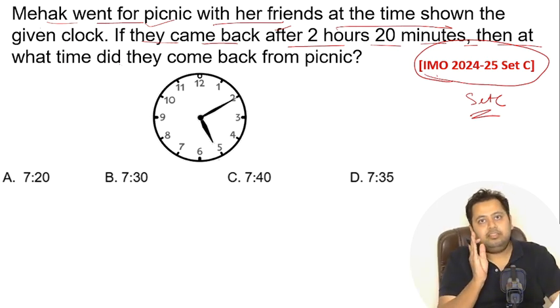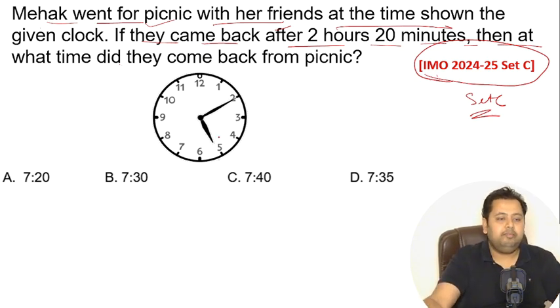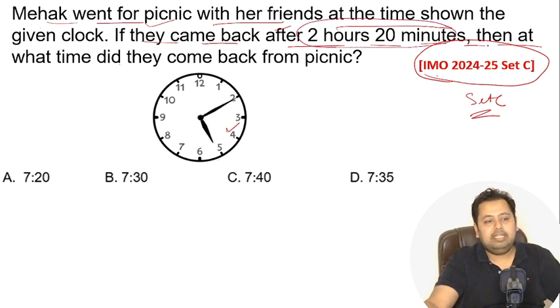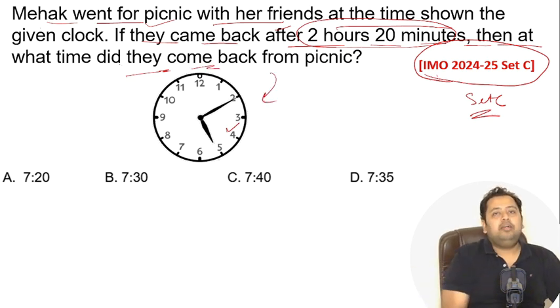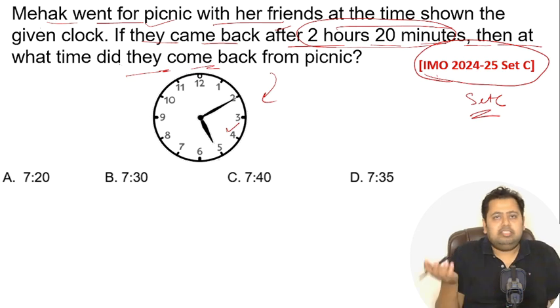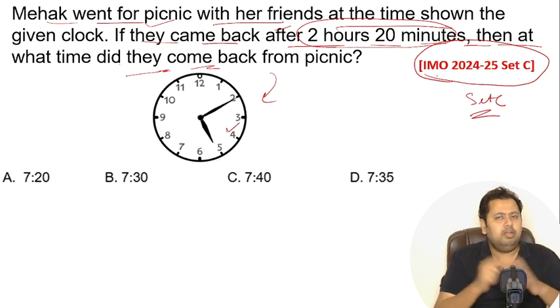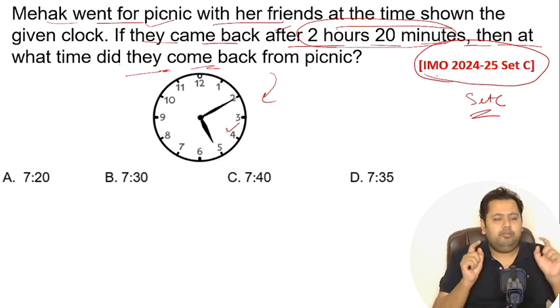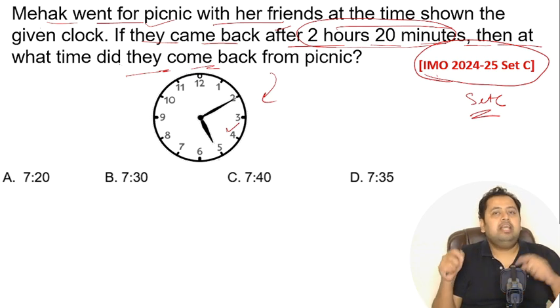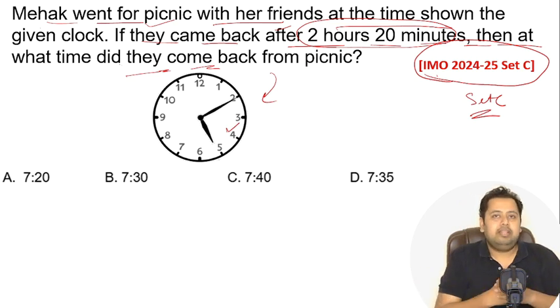So Mehak leaves for the picnic with her friends at the time shown in the clock. And after 2 hours and 20 minutes, she returns back and we have to find at what time she has returned back to her home. Now, this is obviously a very simple question. Towards the end of the video, I have a little advanced problem for you. We'll discuss that. But for now, please pause the video, solve this question, and I will run a timer of 5 seconds. We will meet after the timer is done and solve the question together.